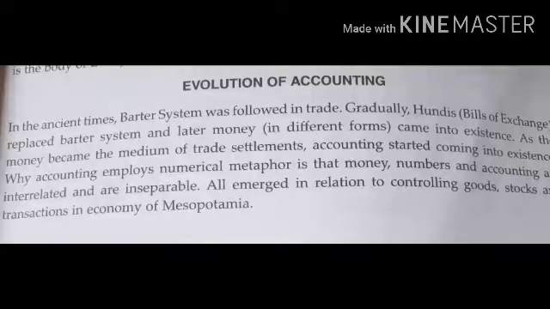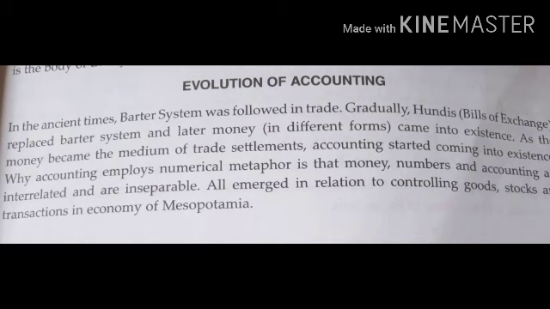Next, let us see about the evolution of accounting, from where accounting started, from where it evolved. In ancient times, the barter system was followed in trade. Gradually, hundis, meaning bills of exchange, replaced the barter system, and later money in different forms came into existence.